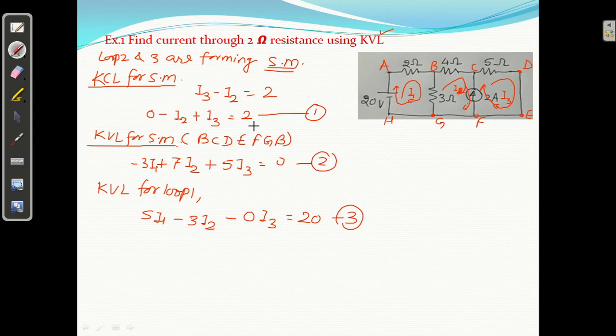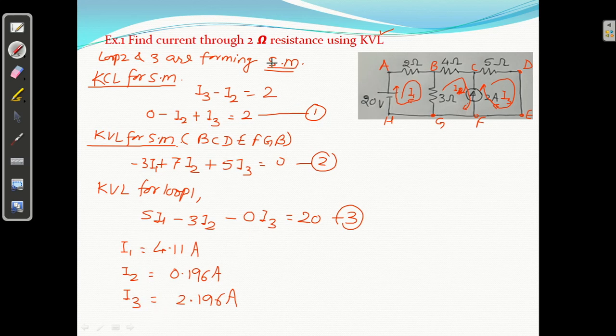If you press equal, for I1 I am getting 4.11 ampere. I2 I am getting 0.196 ampere. I3 I am getting 2.196 ampere. So I am getting I1, I2, I3.